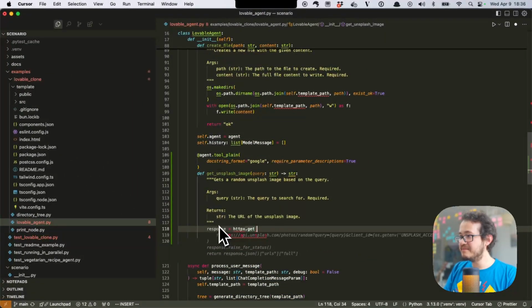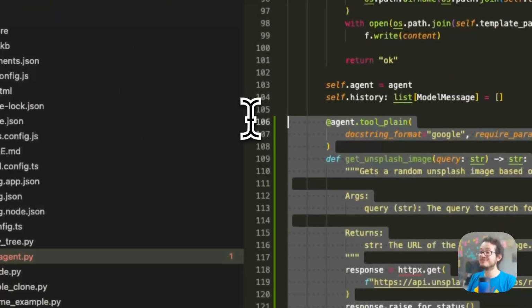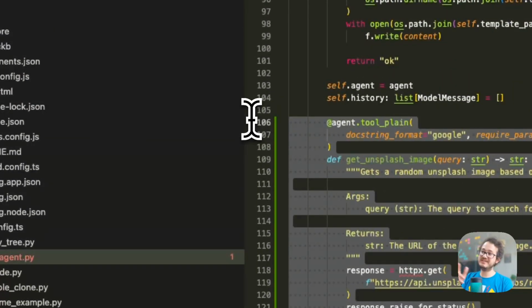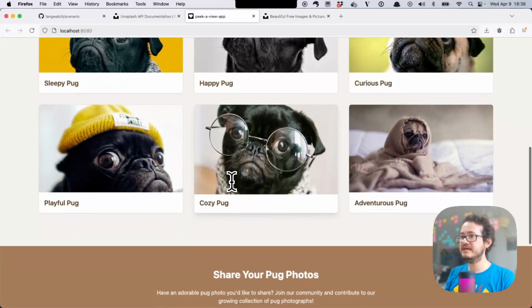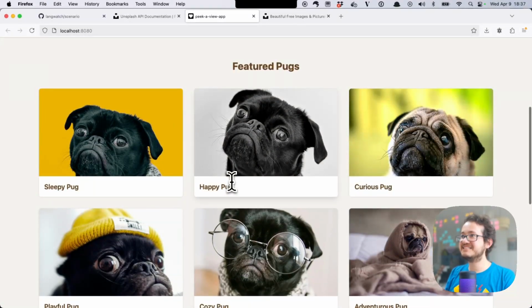I even had the API key for that and all, but it seems that I don't need to do that. And then I was going to add on the prompt, like, hey, when you need a placeholder, please use this. Surprisingly, this works well already. So I guess that's it.